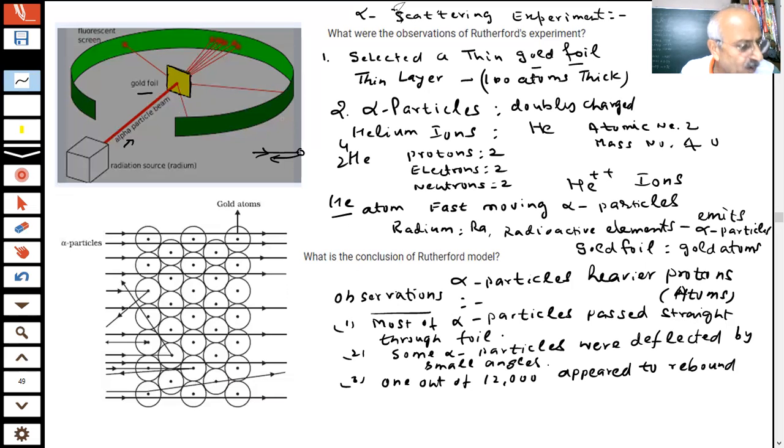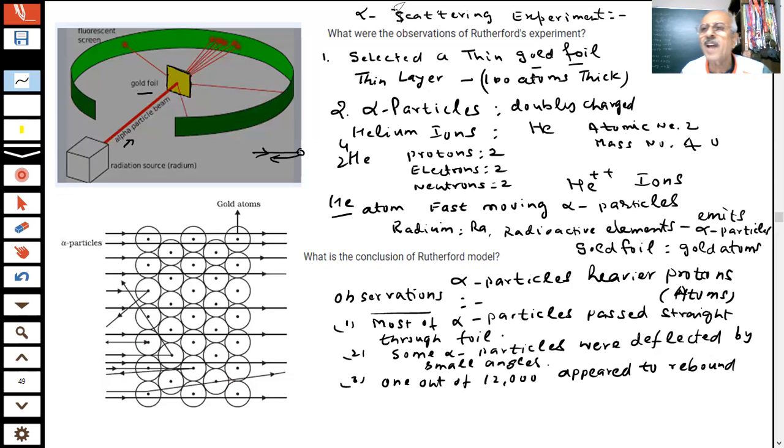What conclusion can you draw? Tell me. What do you think? What we are trying to look at is how the electrons and protons are present inside the atom. We are saying the attempt is to find the structure of the atom. Where are electrons, where are protons, how they are distributed inside the atom, how they are arranged inside the atom. That's what we are saying.